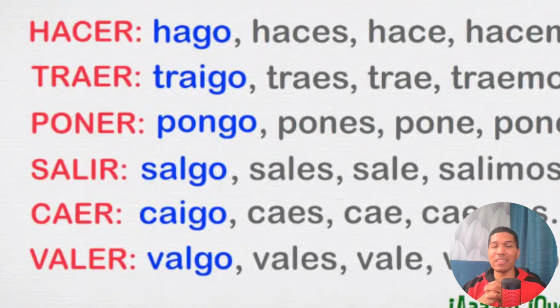It will be haces, hace, hacemos. Only the first person irregular. Yeah, there are some verbs in Spanish where only the first person is irregular. And we have 5 of them here. There are some of them, maybe not so many, but some, guys. Some verbs that are exactly like this.